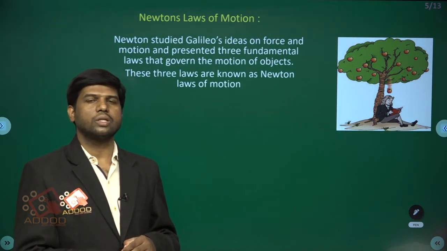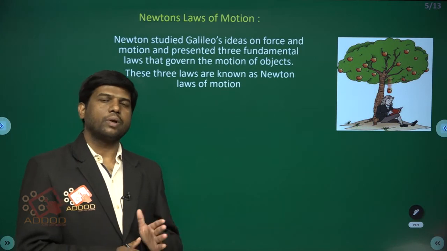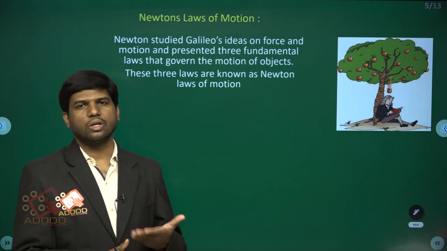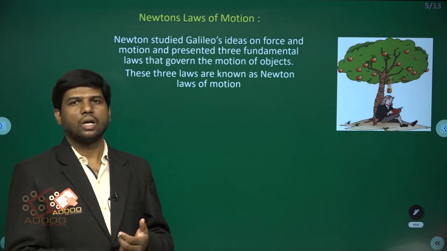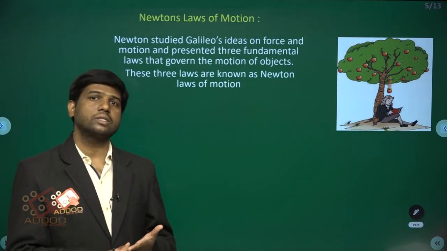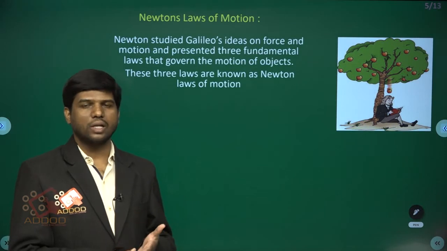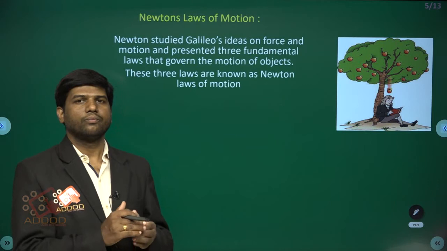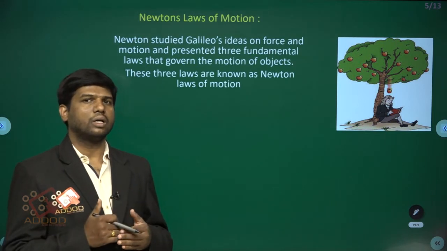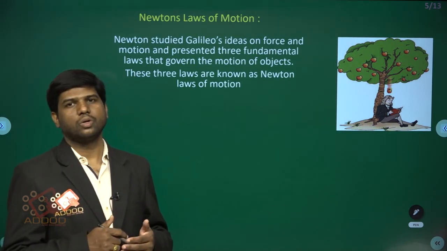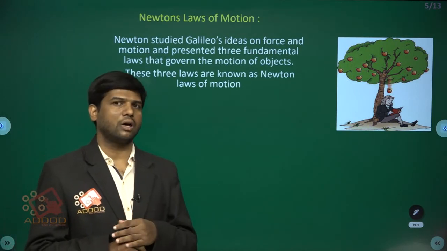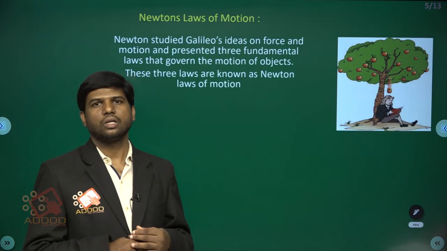He also says that by applying force we can change the velocity of the body. And for every action there is an opposite and equal reaction. So these were all concluded, and he gave us three laws of motion: the first law, second law and third law of motion, from his observations.